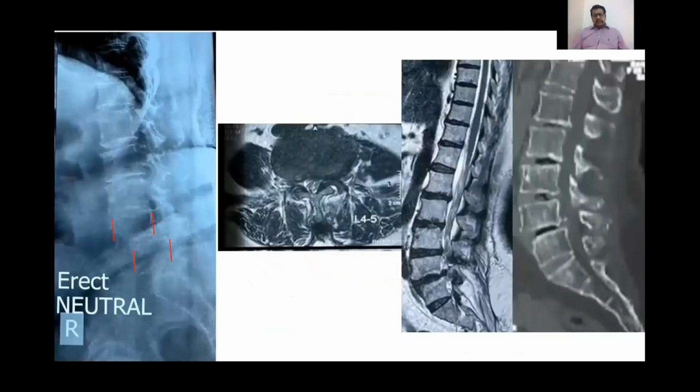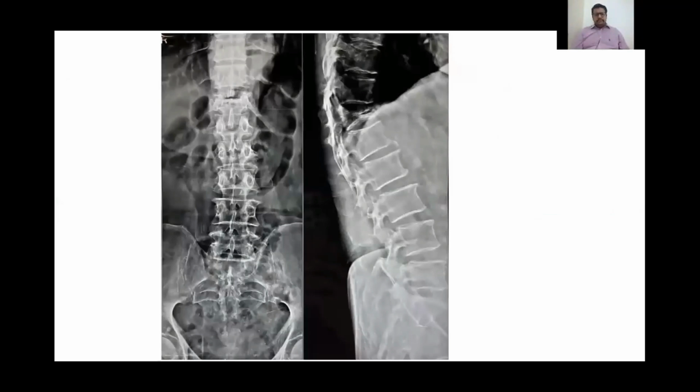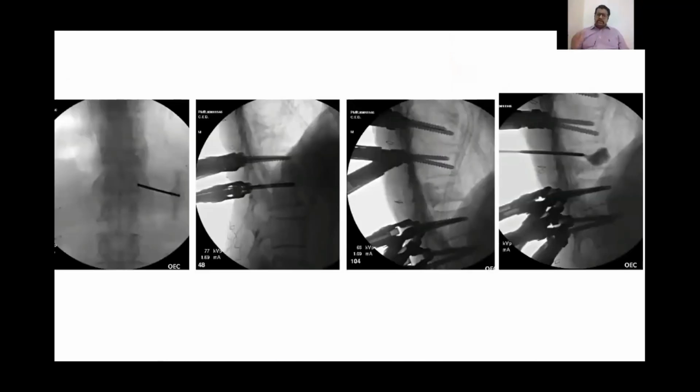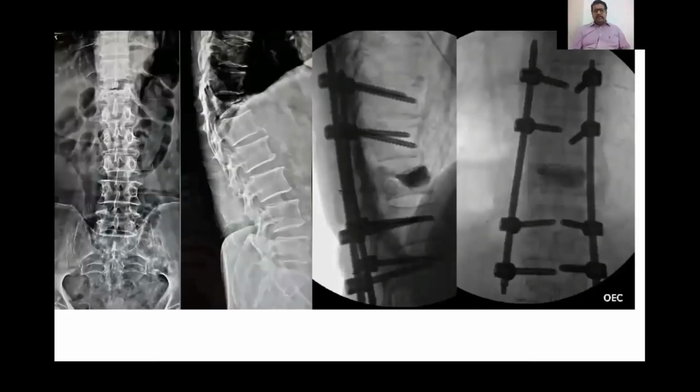So this is another L4, L5 listhesis with spinal stenosis. This patient also, we did a TLIF using the same pedicle screw fixation. This is another application. This is an osteoporotic fracture of the T12 with paraparesis, in an elderly patient. Again, all the principles of pedicle screw fixation remain the same. We used Weinstein's method, starting at 3 o'clock on the pedicle, and then got our screws in place. Here we also did a vertebroplasty for this patient. These are the intra-op images, and this is the final product.